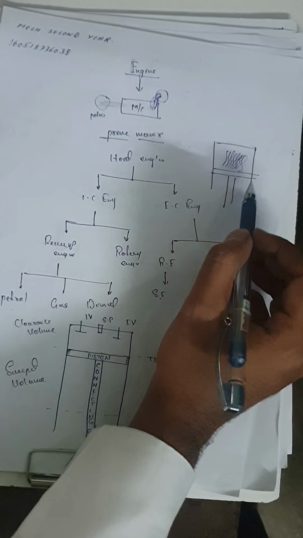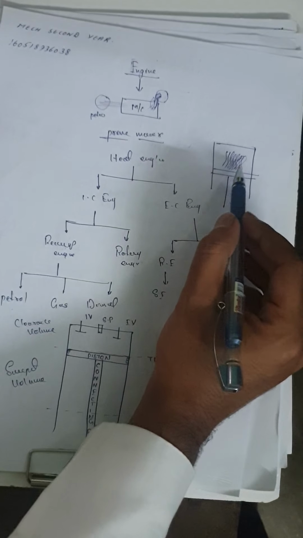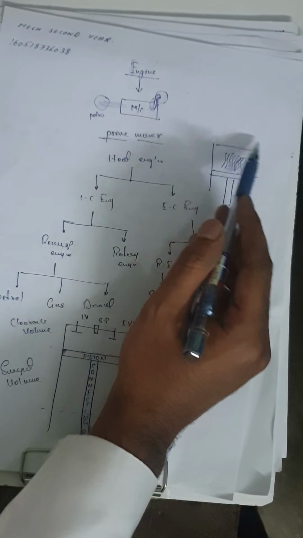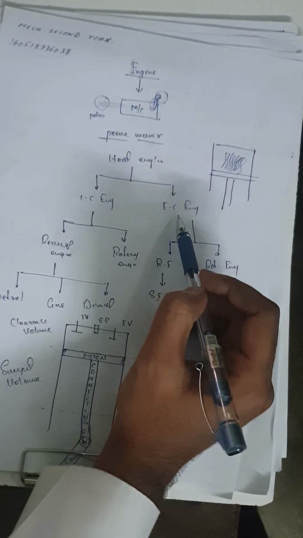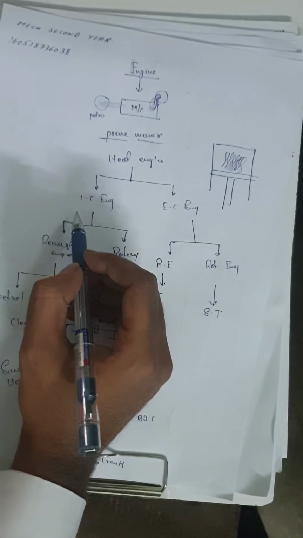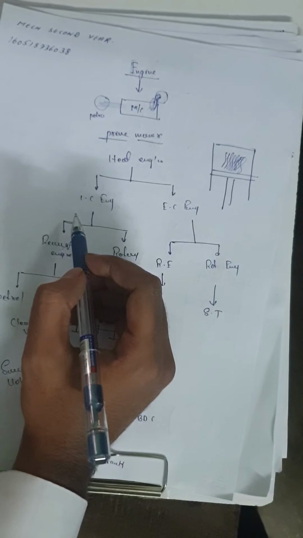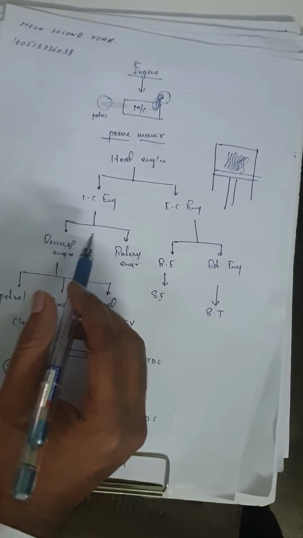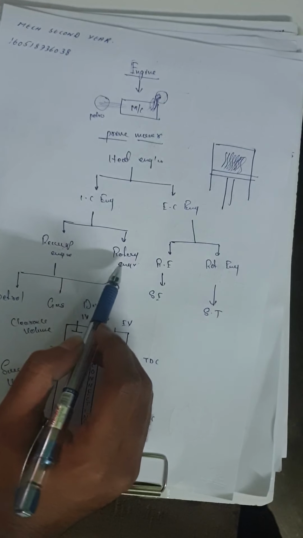Let's take the example of an IC engine. For example, this is a cylinder. The reaction which takes place inside the cylinder, like petrol burning inside the cylinder, is known as an IC engine. The reaction which takes place outside the cylinder is known as an EC engine. Examples of IC engines are bikes, cars, etc., and examples of EC engines are trains, locomotives, etc.